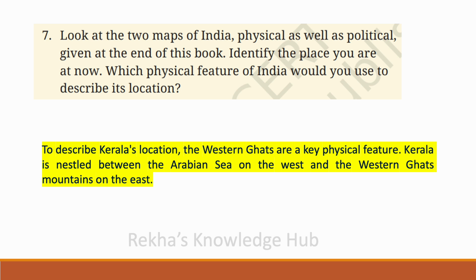Look at the two maps of India, physical as well as political, given at the end of this book. Identify the place you are at now. Which physical feature of India would you use to describe its location? I am in Kerala now. To describe Kerala's location, the Western Ghats are a key physical feature. Kerala is nestled between the Arabian Sea on the west and the Western Ghats Mountains on the east.